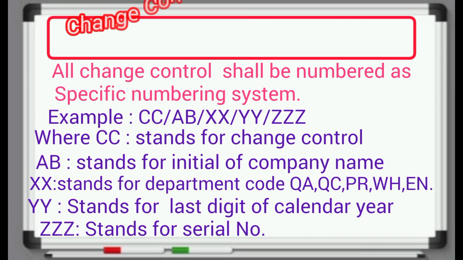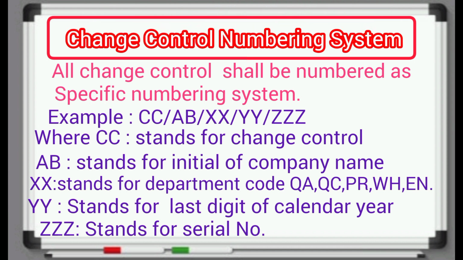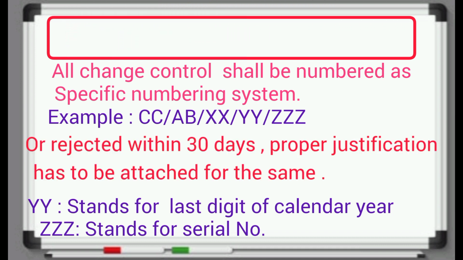Change control numbering system. All change controls shall be numbered as per a specific numbering system. Example: CCABXXYY ZZZ, where CC stands for change control, AB stands for initials of company name, XX stands for department code: QA, QC, production, warehouse, engineering. YY stands for last digits of calendar year. ZZZ stands for serial number.